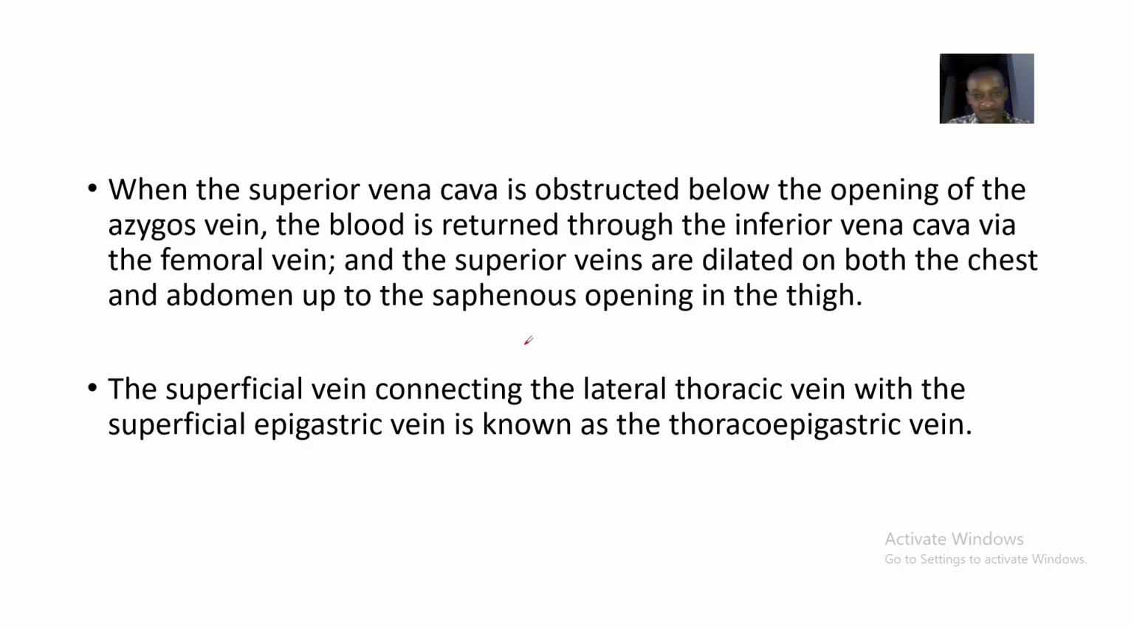So let's have an overview. When the superior vena cava is obstructed below the opening of the azygos vein, the blood is returned through the inferior vena cava via the femoral vein, and the superficial veins are dilated on both the chest and the abdomen up to the saphenous opening in the thigh. The superficial vein connecting the lateral thoracic vein with the superficial epigastric vein is known as the thoracoepigastric vein. So this is just an overview.